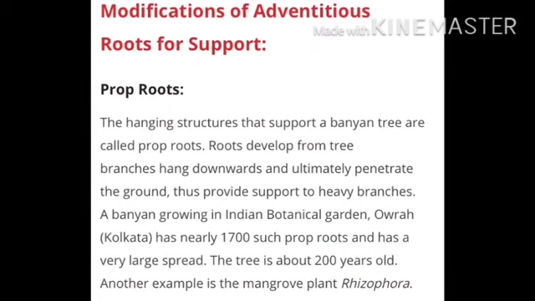Now modification of adventitious root for support. Prop roots, the hanging structures that support a banyan tree, are called prop roots. Roots developed from the tree branches hang downwards and ultimately penetrate the ground, thus providing support to the heavy branches. A banyan growing in an Indian botanical garden in Kolkata has nearly 1700 such prop roots and a very large spread. The tree is about 200 years old. Another example is the mangrove plant Rhizophora.